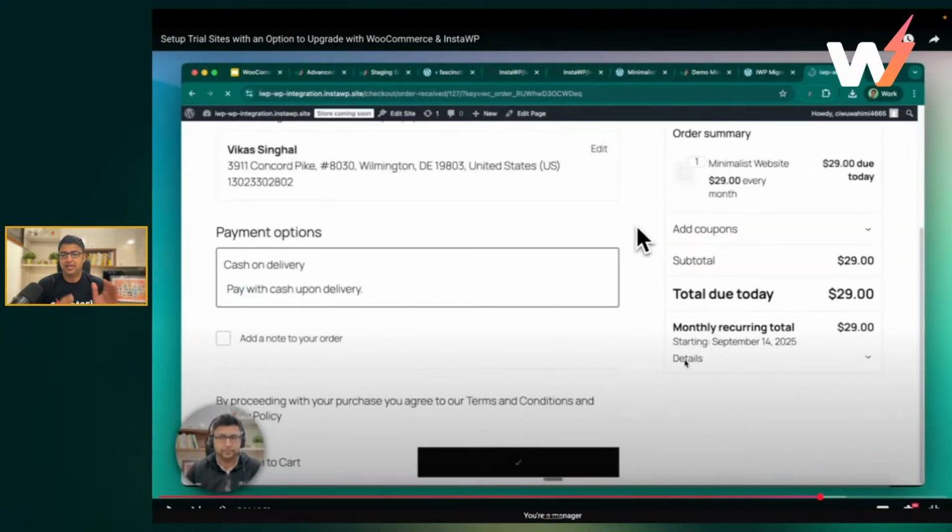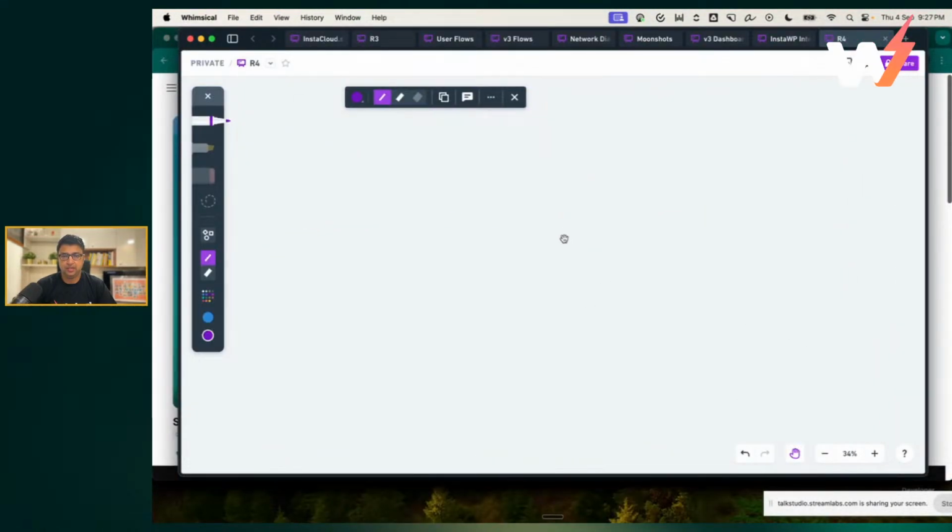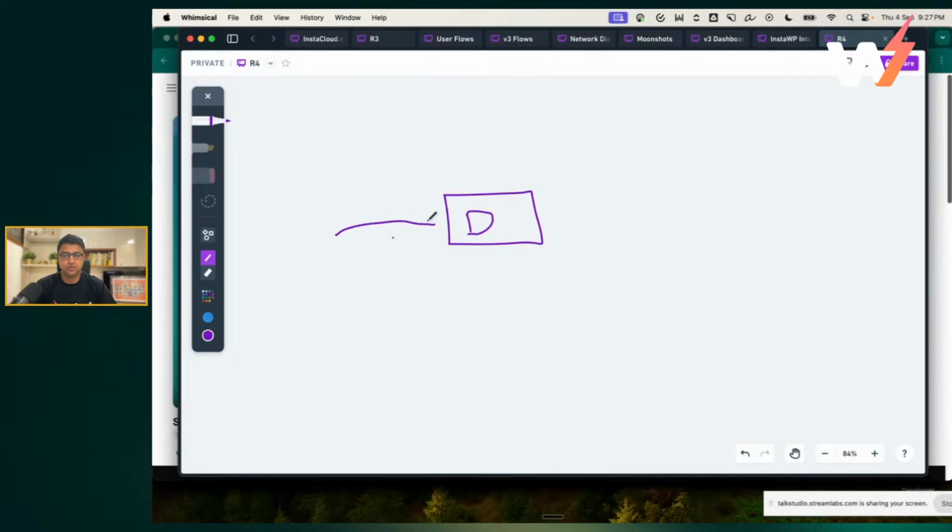So essentially what is happening is that, if I open my Whimsical, which I love to show on how to build, basically how to understand this. So you have two modes of operation when it comes to WaaS. So the first mode is direct website, where the user comes to your shop, they pay dollars and they get a website, right? So this website is ready and the user can actually start to use it. The mode number 2 would be to get a trial site running. So this trial site is exactly the same site, except that this will expire in X number of hours, right?